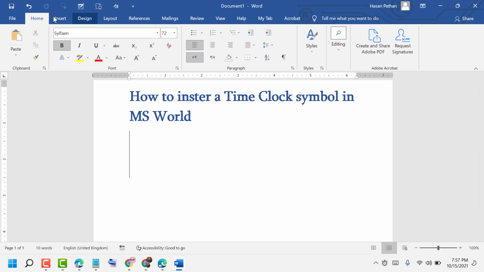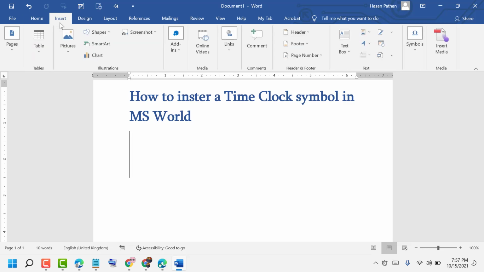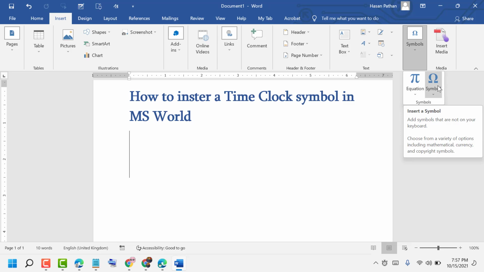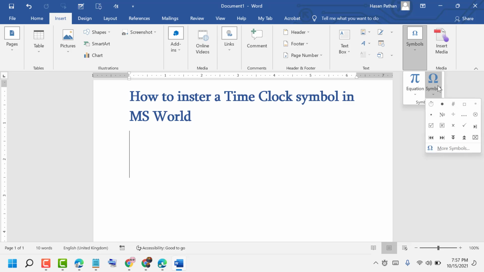First click on Insert. Here you see the Insert option is available. Click on it, and here you see the Symbol option is available. Click on it and again click on Symbols. Then click on More Symbols.